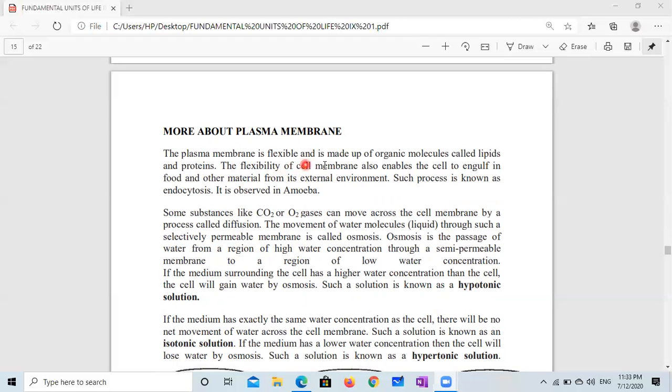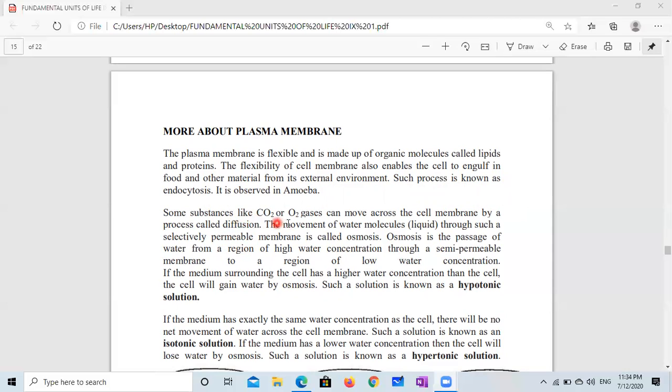The plasma membrane is flexible and is made up of organic molecules called lipids and proteins. When we talk about lipids, this is fat. The flexibility of the cell membrane also enables the cell to engulf food and other material from its external environment, and such a process is known as endocytosis. It is observed in amoeba. Now, how do substances enter the cell and come out from the cell?